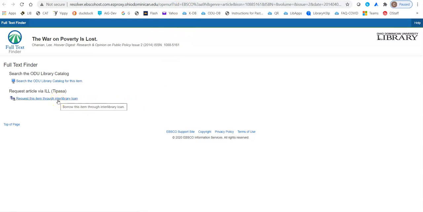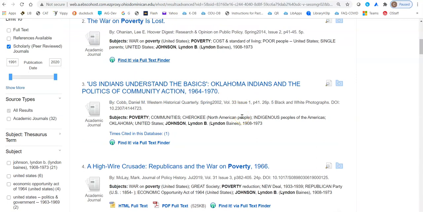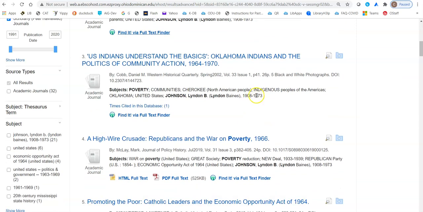Basically, interlibrary loan takes roughly anywhere from 2 to 10 days. Right now, it can even be longer if the libraries aren't loaning. So if you get to this point and you see many other articles in your list, I'd say go ahead and close out of that option, go back to your list and find some other articles. But if you really, really want that article, go through interlibrary loan. Again, we'll walk you through it if you get to that point and would like to do so.